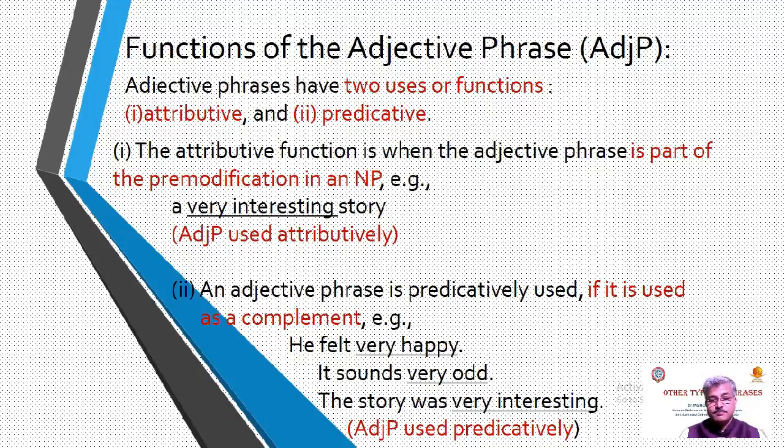The second type, an adjective phrase is predicatively used if it is used as a complement. I repeat, if it is used as a complement, it is the predicative use. For example, he felt very happy. It sounds very odd. The story was very interesting. In all these underlined examples, very happy, very odd, very interesting, it is adjective phrase used predicatively.